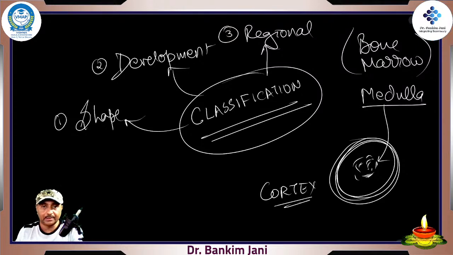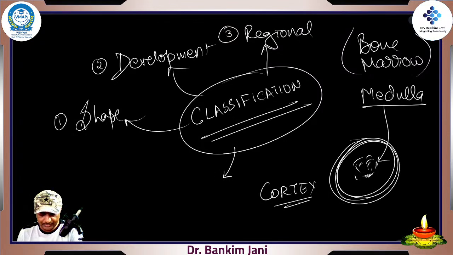So regional means axial and appendicular. Appendicular means upper limb and lower limb, right? So the whole body is divided into two parts. One is the central axis, axial, which is in the center. That comprises your skull, the vertebral column, thorax and the pelvis. And the appendicular means upper limb and lower limb, starting from humerus and all the way down, starting from femur all the way down. So that's how we'll see.